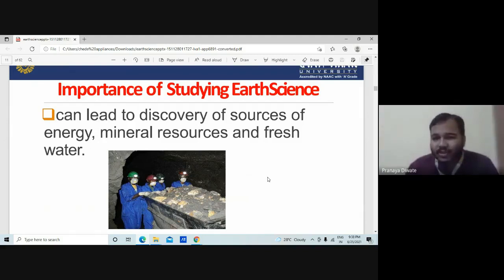So whatever the new discoveries of energy, like a uranium deposit or a thorium deposit, then mineral resources and fresh water, all are studied under the geology section.